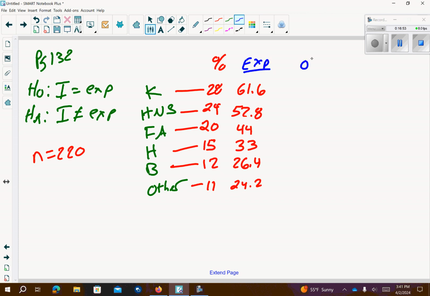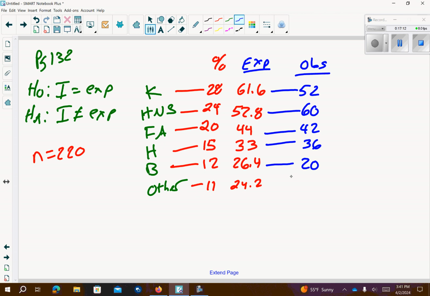And what they observed was 52 injuries here, 60 here, 42 here. So these are going all along with these. 33 goes to 36, 20, and 10.